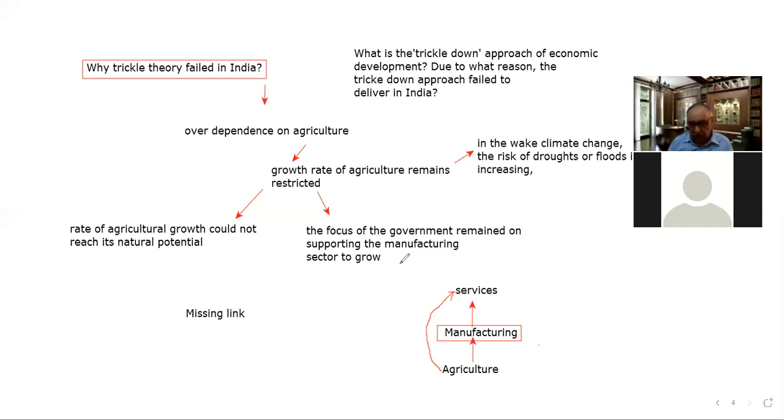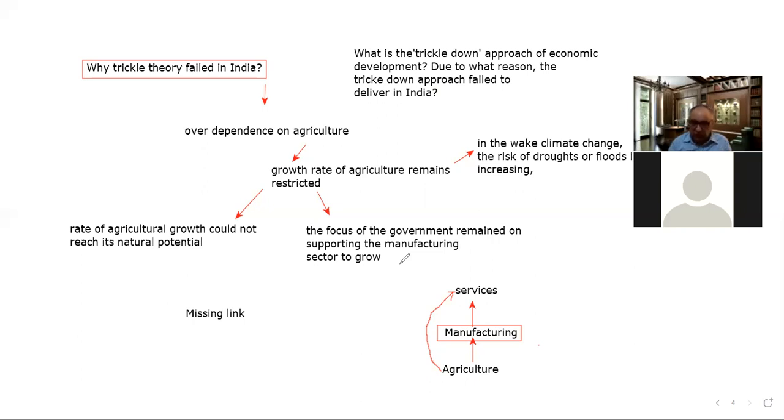And now the problem is what? Agriculture and the manufacturing sector are both complementary to each other. If there is growth of the manufacturing sector, the growth of the manufacturing sector supports agriculture. How? Because the industries, the firms which are doing manufacturing in our country, need raw material, and that raw material comes from the primary sector, that is agriculture.